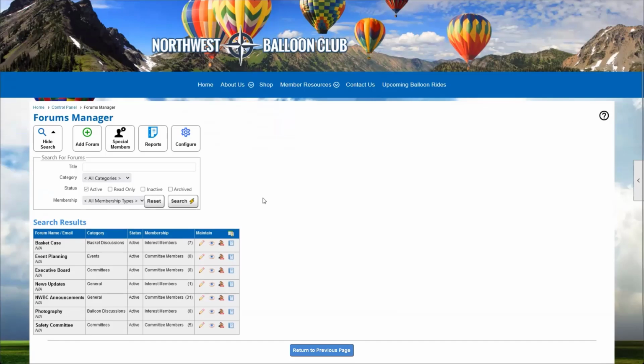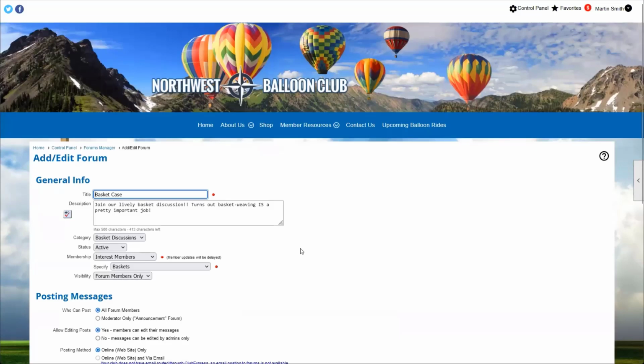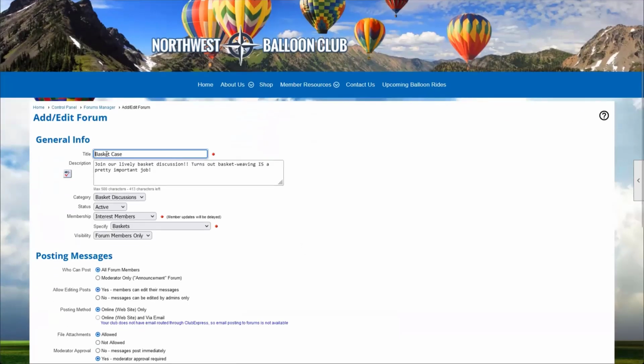interest module. So right here, I've got my basket case forum set up, and this is going to be the forum that our members who are interested in the basket interest group are going to be connected to. And the way we say we want a forum to be connected to an interest group is right in the settings over here. If we click on the pencil for this forum, we can see there's really only one setting that we need to set in order to make a forum specific to an interest group.